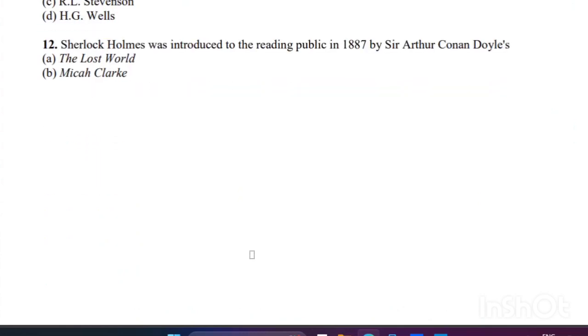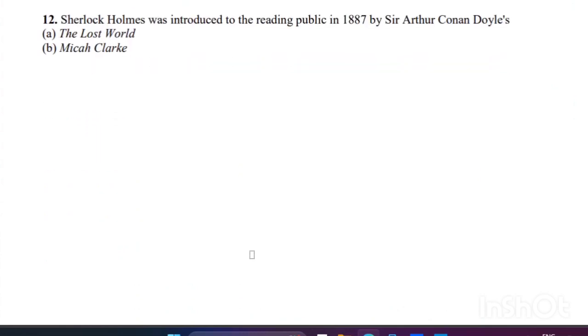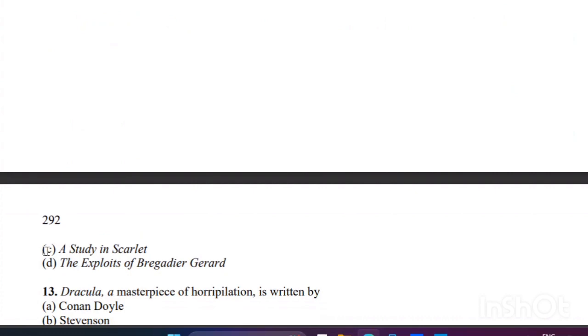Next question: Sherlock Holmes was introduced to the reading public in 1887 by Sir Arthur Conan Doyle in which work? The right answer is C, A Study in Scarlet.